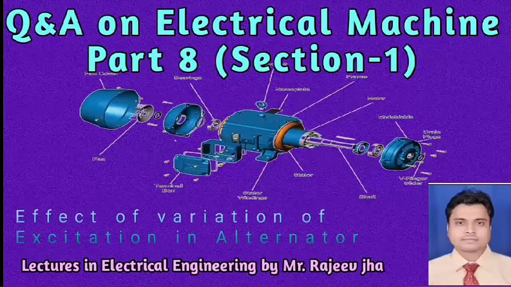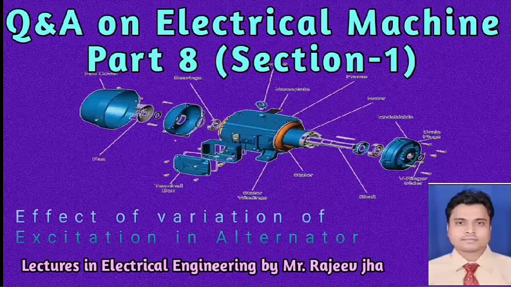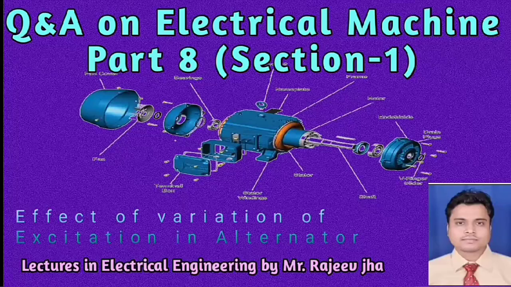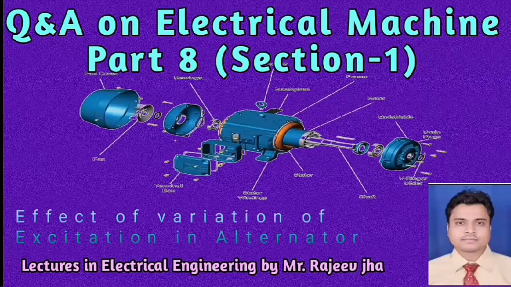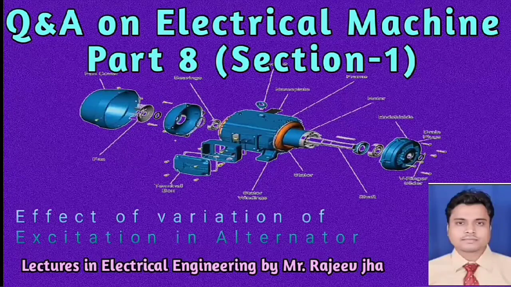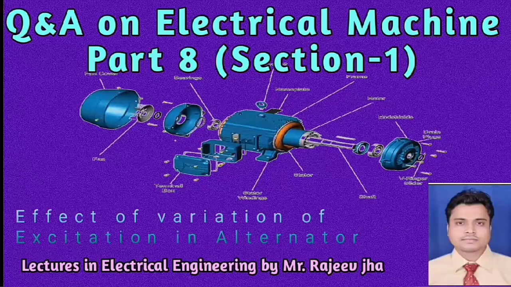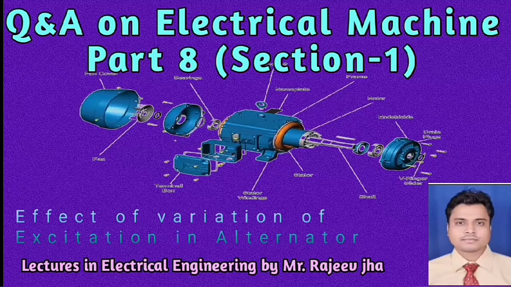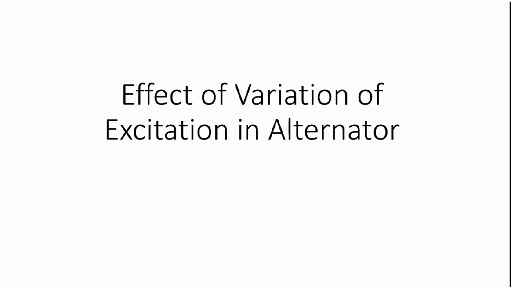I am going to explain my 8th video in the series of question and answer on electrical machines, part 8, and in this part I am going to explain two sections actually. In the first section we talk about the infinite bus and the effect of variation of excitation on no load condition in an alternator. I hope you will like this video. So let's continue. So this is the effect of variation of excitation in alternator.